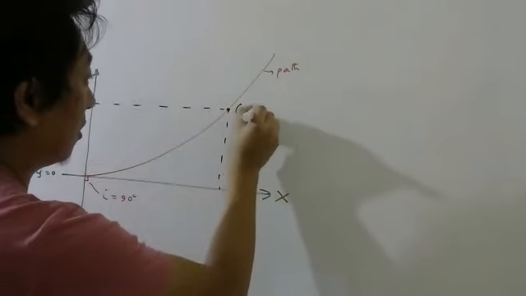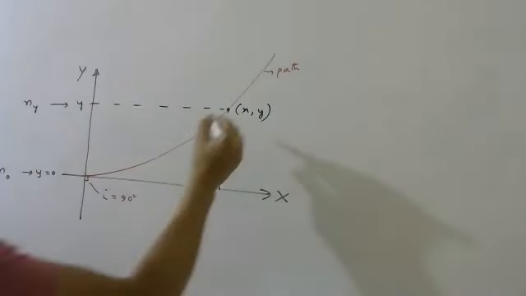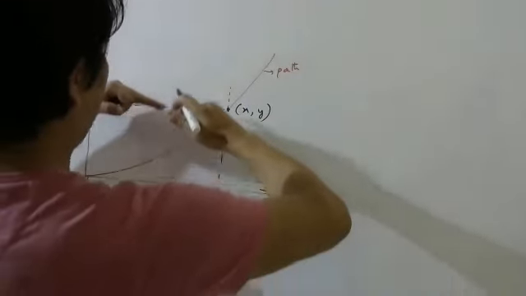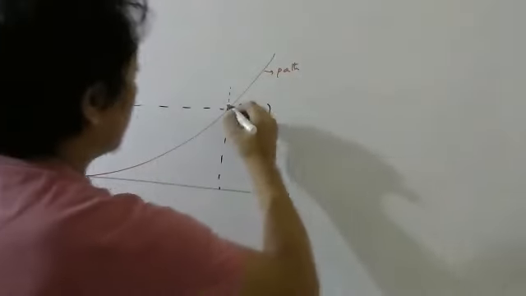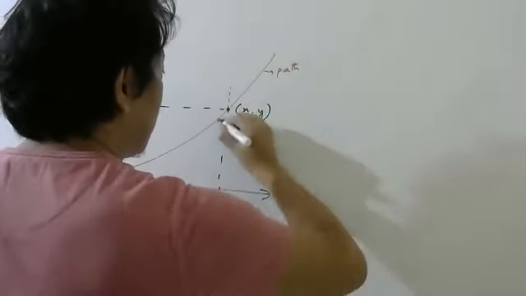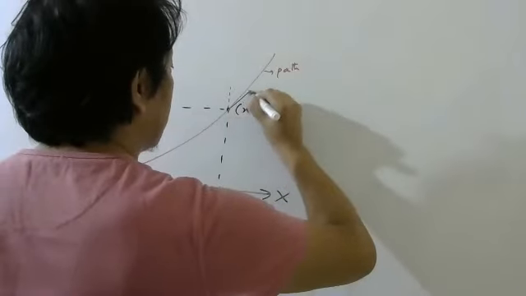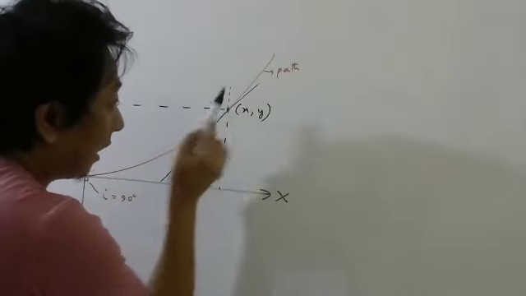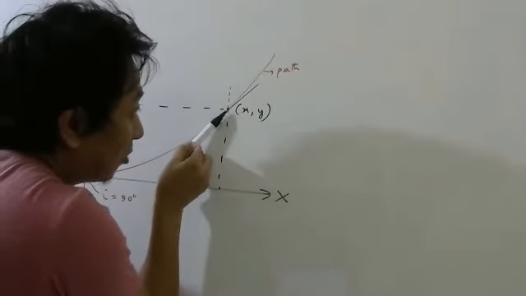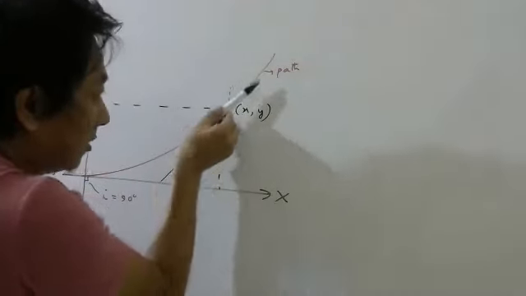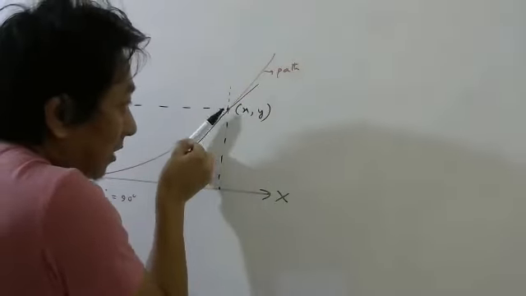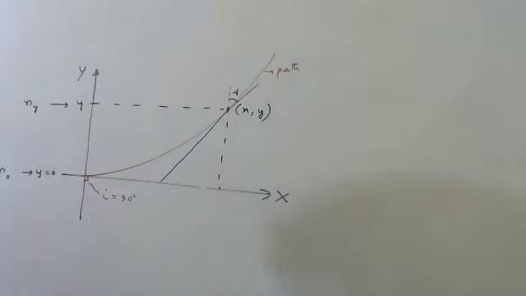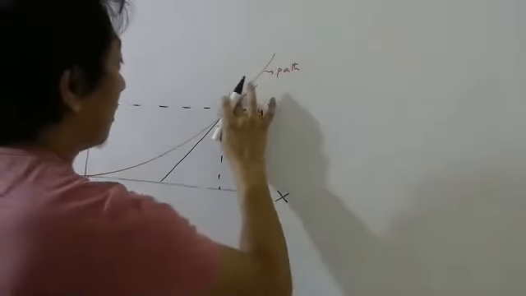This point will have some coordinates x comma y. Now when it reaches this point, this is the normal, remember, because the medium is changing this way. So this is the normal. At this point, the tangent to this light will be like this. This is the tangent, so this is the direction at this point. This is the direction in which light was going. It could not go because it is bending, but at that point, it is trying to go this way. So this is your angle of refraction, which let me write as theta.